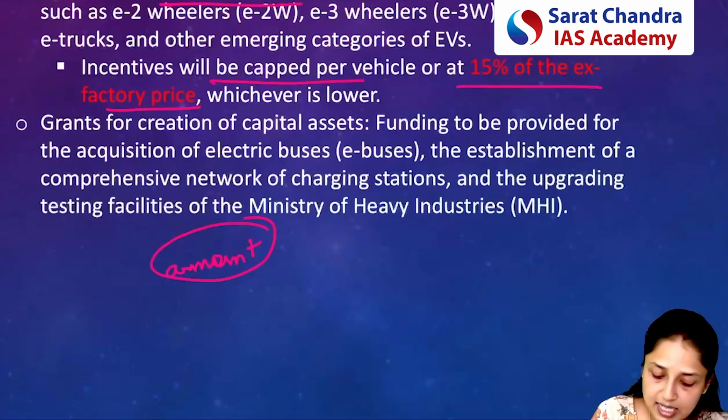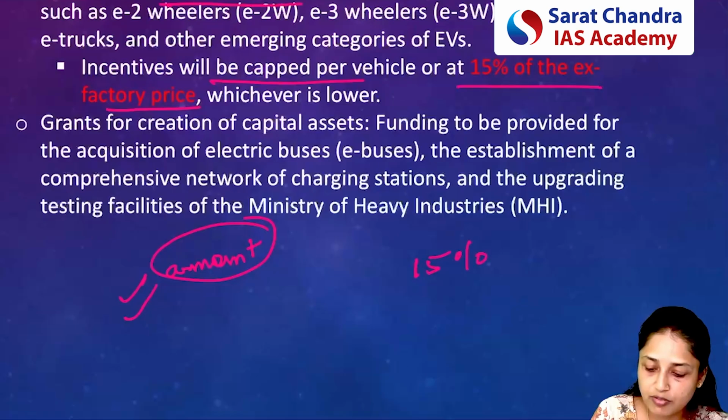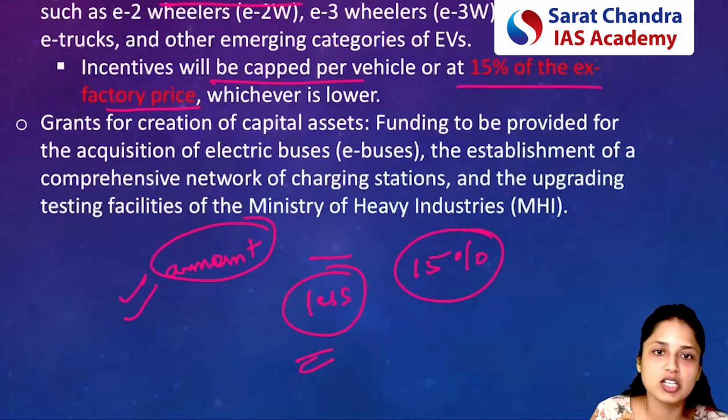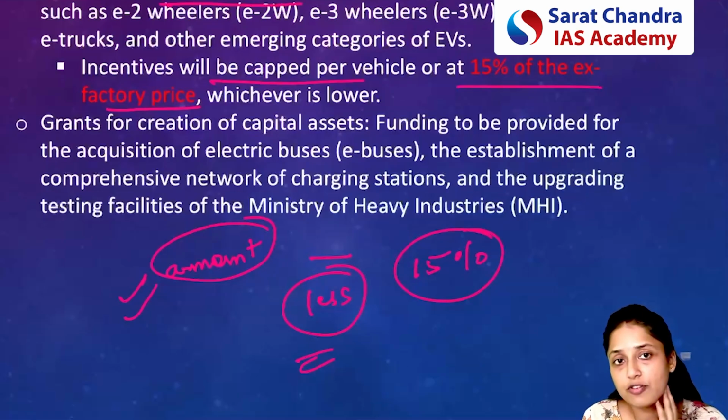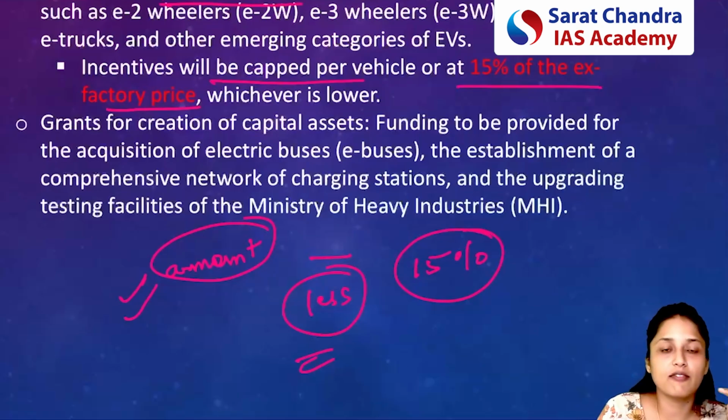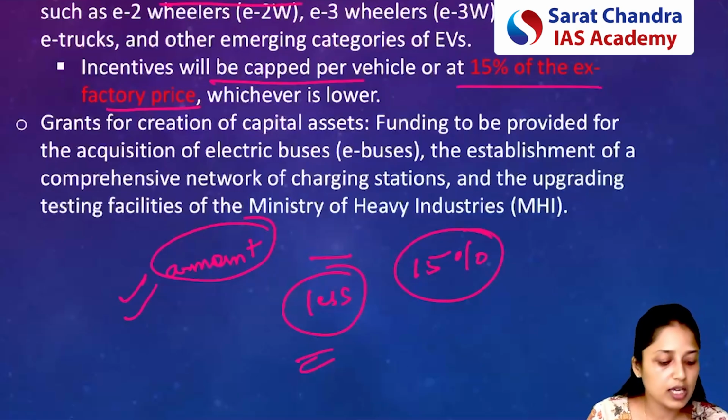Now, either this amount of financial incentive or 15% of the ex factory price, whichever will be less. So government will be providing that financial incentive. Ex factory price means price of the vehicle when it is leaving the factory. So here you will not include any GST, here you will not include any insurance price, etc. So this is the case.